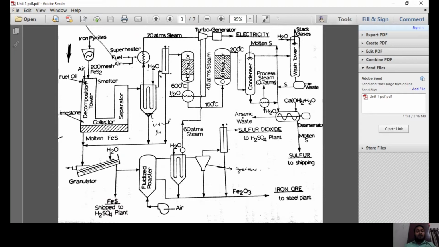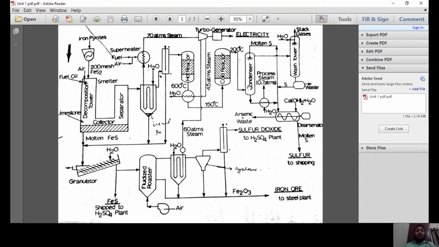This sulfur dioxide and H2S is formed at 600 degrees Celsius. The sulfur dioxide and H2S from the hot reactor is passed to the cold reactor. In the cold reactor, the temperature is maintained at 150 degrees Celsius. The reaction for the conversion of H2S to SO2 will take place at 150 degrees Celsius in the presence of aluminum oxide as a catalyst. At 150 degrees Celsius, the H2S and SO2 will be converted to S6 vapor, that is sulfur vapor.